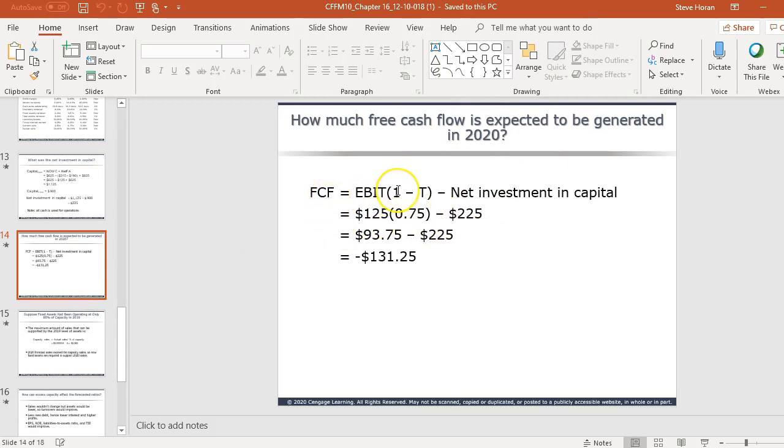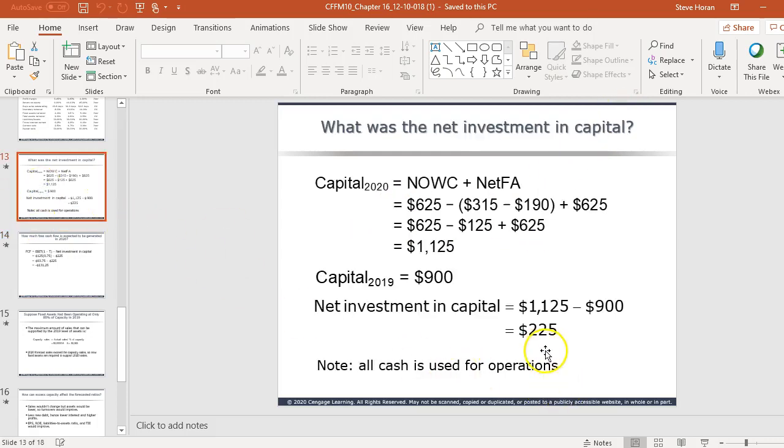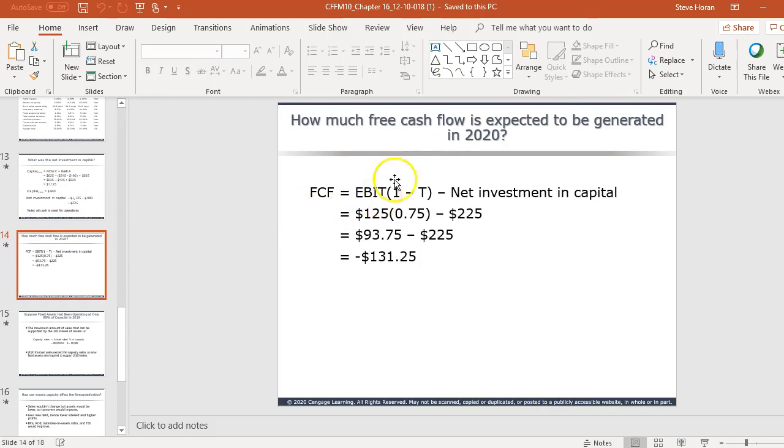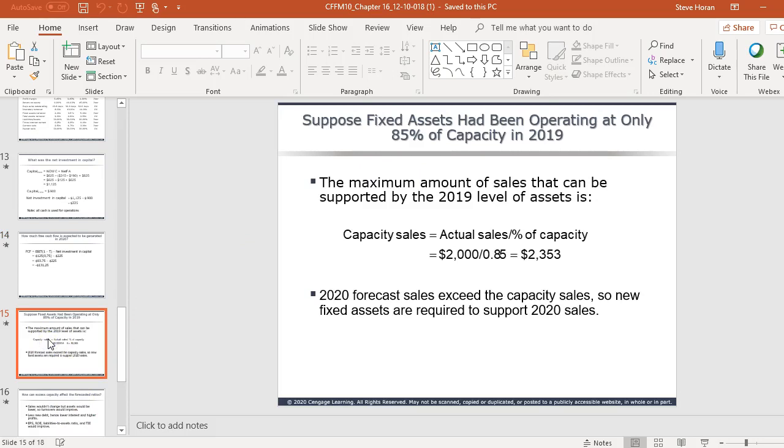We take our EBIT right here. It's going to be 93.75 minus the net investment in capital, that 225 that we just came up with. And so we'll have a negative free cash flow in 2020 because we're investing in new things, new property, plant, and equipment.